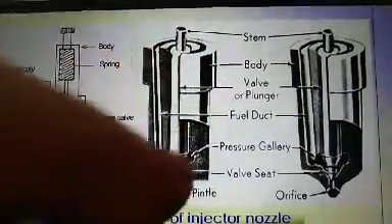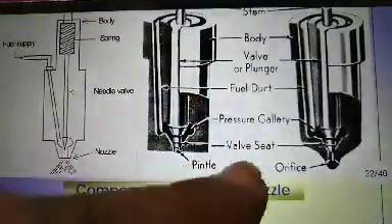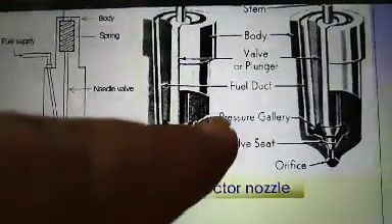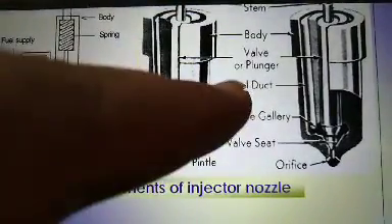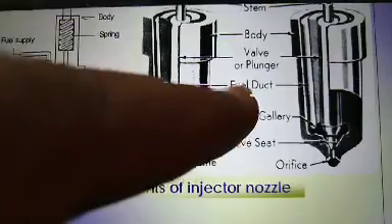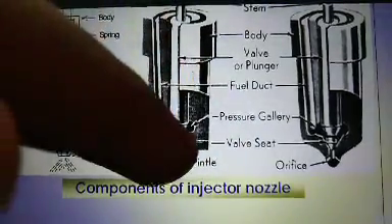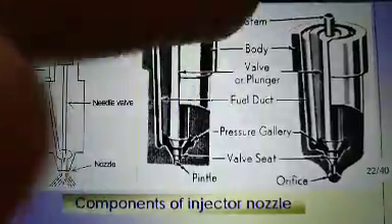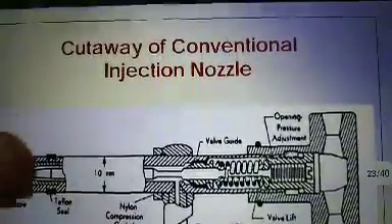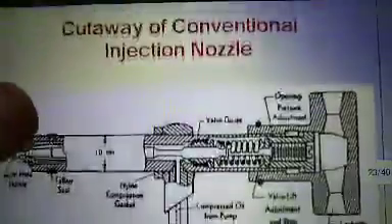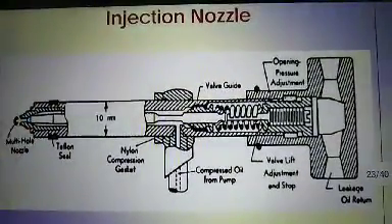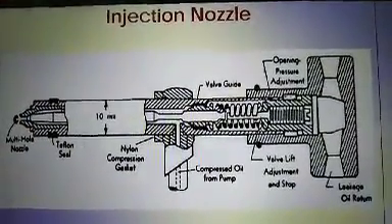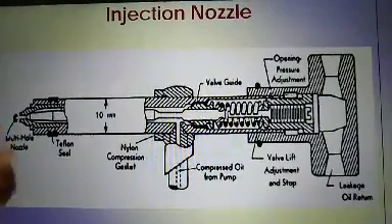This is the cross section: valve seat, orifice, pintle, pressure gallery, and fuel duct, through which the fuel enters the nozzle, then the valve plunger, body, and stem. Stem is nothing but the needle. Now this is the cutaway section of the injection nozzle. Similar parts are there, as will be discussed in the last diagram.